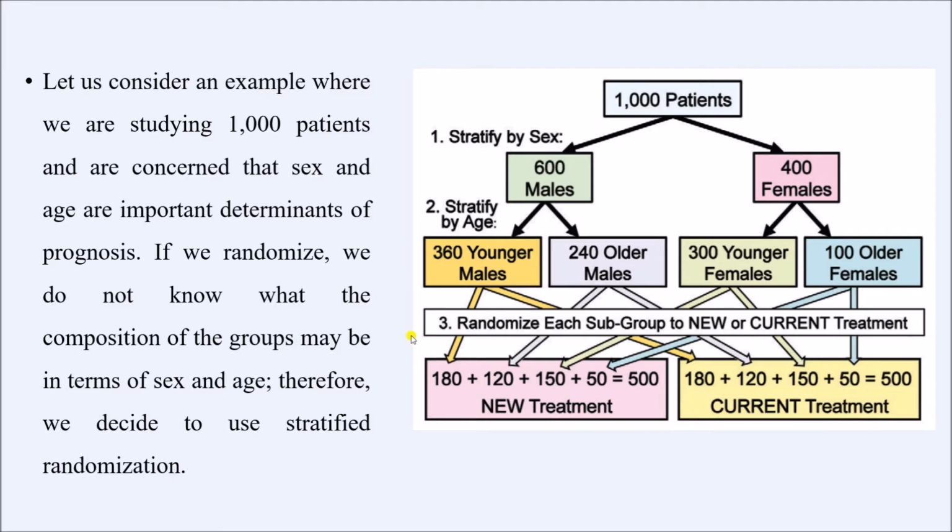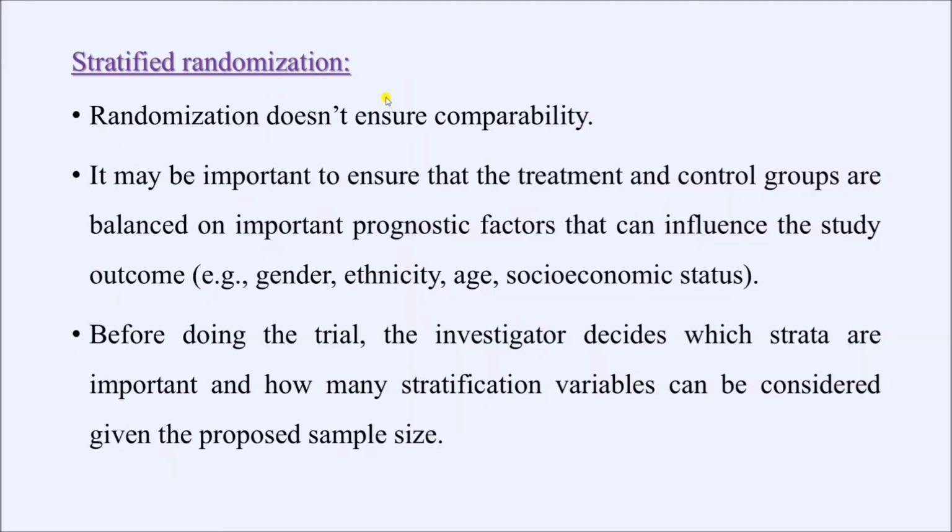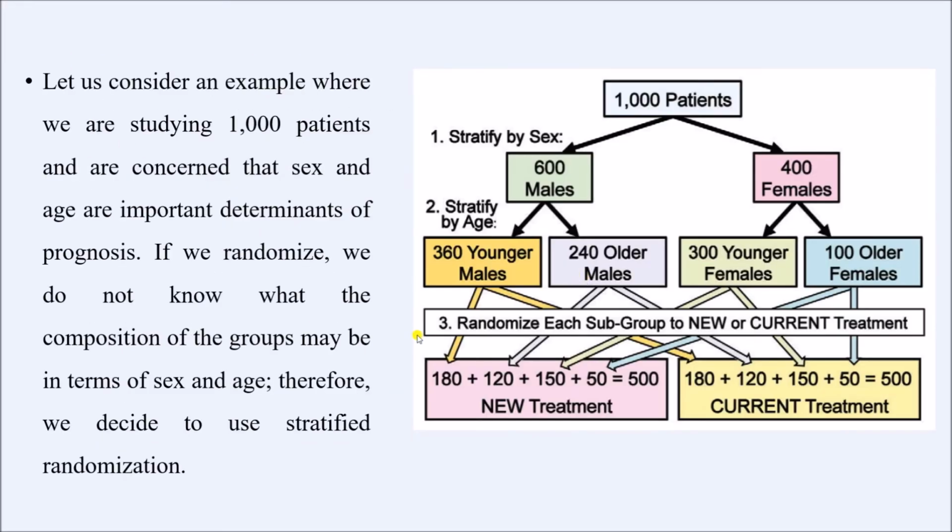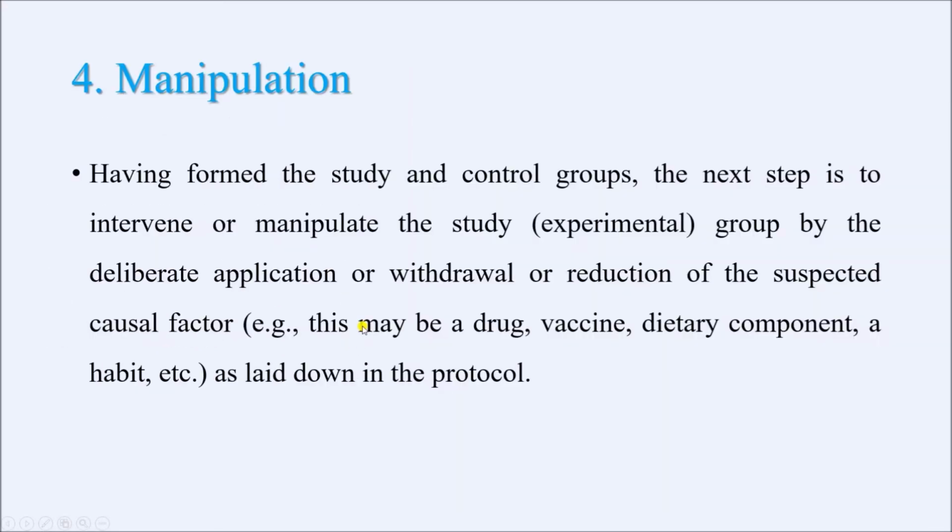So this is why it is better to go for stratified randomization, by which we can address a lot of other variables. The next step is manipulation or intervention. In a randomized control trial, we can compare between different interventions. For example, we can compare one drug with another drug, or maybe one surgical procedure with another surgical procedure for a particular disease. We can also compare one vaccine with another vaccine in prevention of a particular disease.